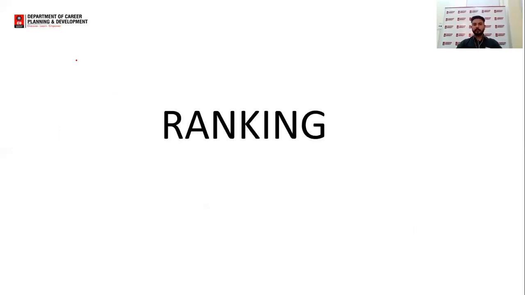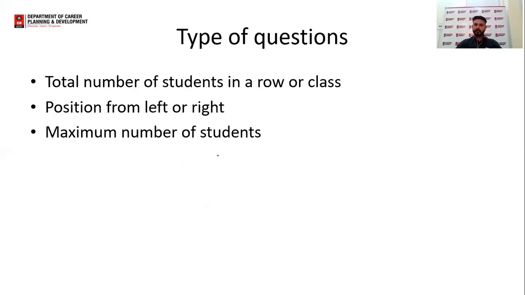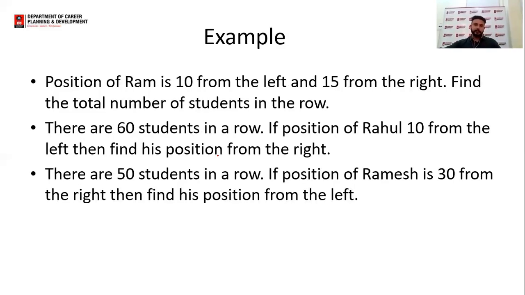Now we will move to the topic that is ranking. Again, a very important topic. There are some types of questions that we'll be discussing here, that is, total number of students in a row or class, position from left or right, and maximum number of students. So first of all, there are three questions given on your screen. Position of Ram is 10 from the left and 15 from the right. Find the total number of students in the row.